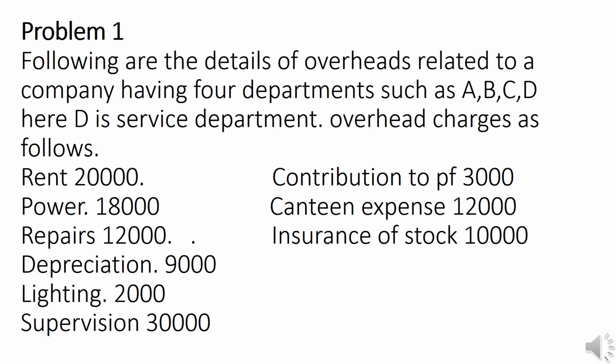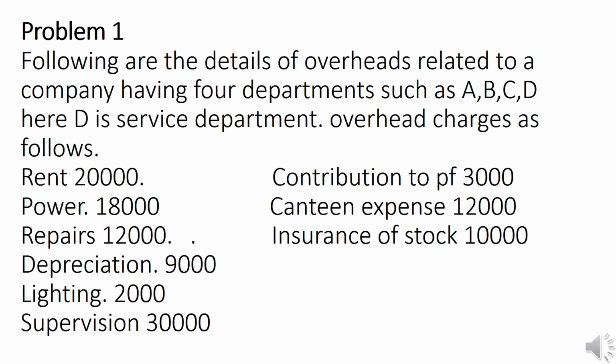Then we can see the problem related to primary distribution. Here is a problem: a company with 4 departments, that is 3 production and 1 service. The production departments are called A, B, C, and the service department is represented as D. The overheads related to this company are given below.